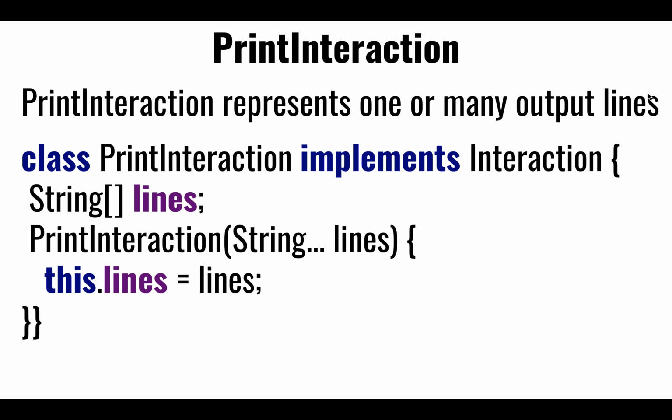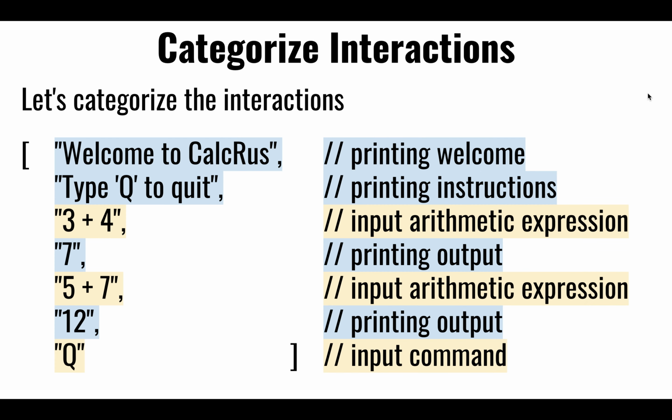Now, what we want to be able to represent here is not just one single interaction. We want to represent a collection of interactions where some of them are inputs, some of them are outputs. To be able to collect them into a single collection, they need to be of the same type.